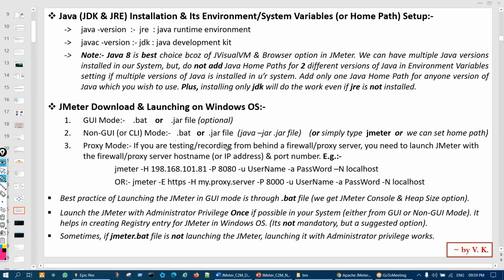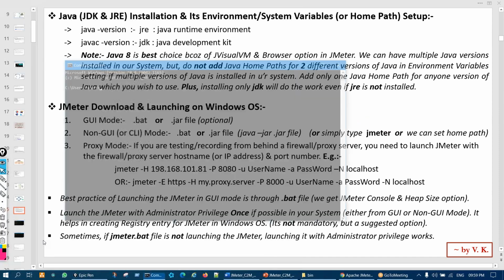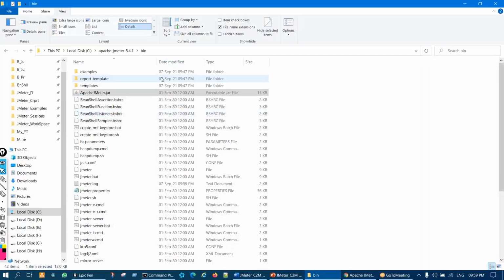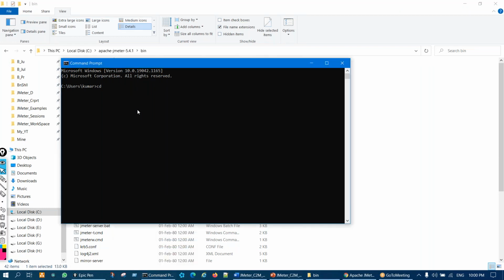But instead of making it so complicated, you simply type jmeter. You open the command prompt CMD, then navigate using the CD command, which means change directory, to the bin directory: CD and the complete path, till the bin directory, and hit the enter button. Now the cursor is pointing in the bin directory.